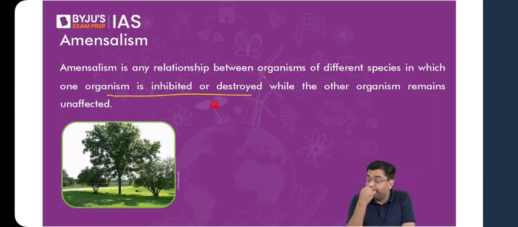For example, here take the case of these two trees. Now here, let's suppose all the trees you have planted at the same time, let's suppose you have sown the seeds at the same time. Now this tree grows particularly quickly. It grows very quick. So here, this tree will not only grow quick, but at one point of time, it will also prevent the smaller ones from accessing resources such as sunlight.